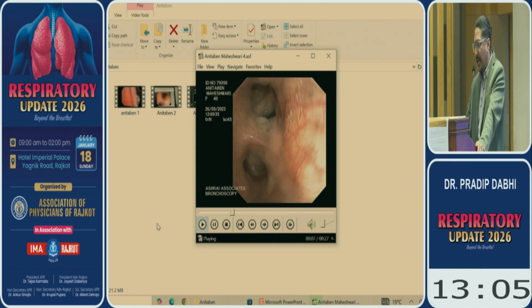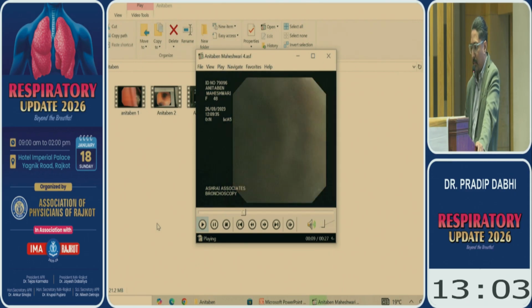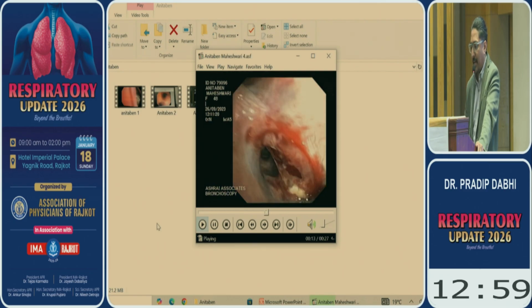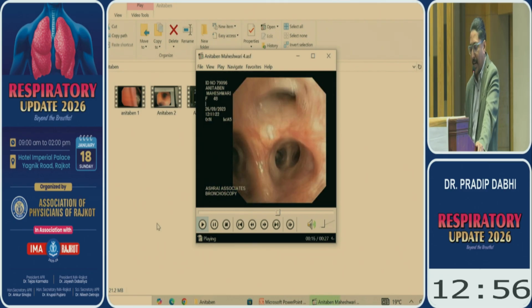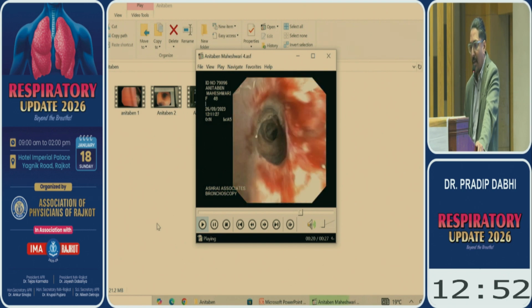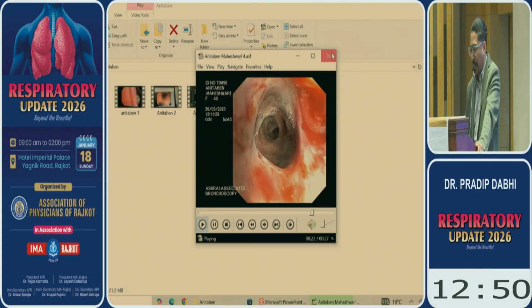This is the left side. And this is the right side. You can see the airway is almost recanalized. Some residual stricture, otherwise all openings are okay. Right middle lobe, lower lobe, everything is okay.